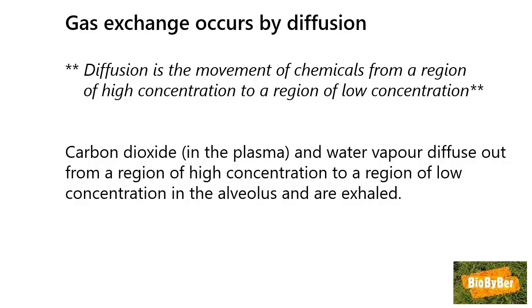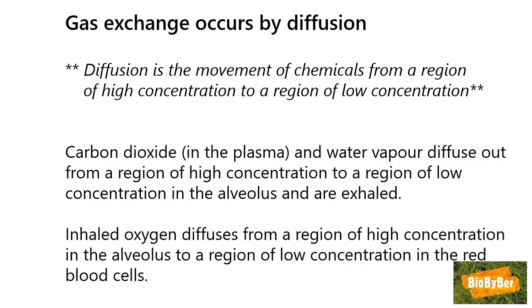Carbon dioxide in the plasma and water vapour diffuse out from a region of high concentration to a region of low concentration, the low concentration being in the alveolus, and the carbon dioxide and water vapour are exhaled. Inhaled oxygen diffuses from a region of high concentration in the alveolus to a region of low concentration, this time in the red blood cells.